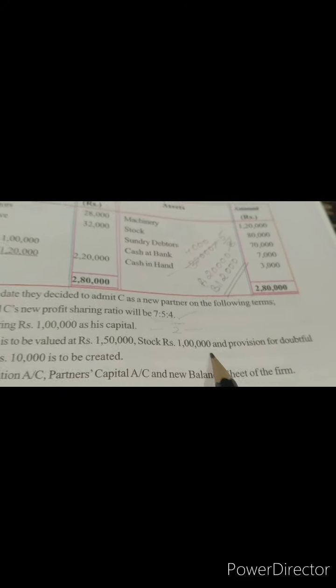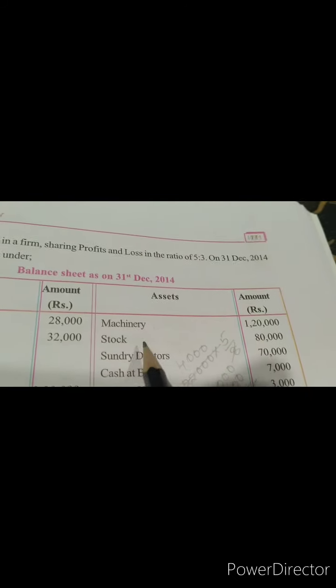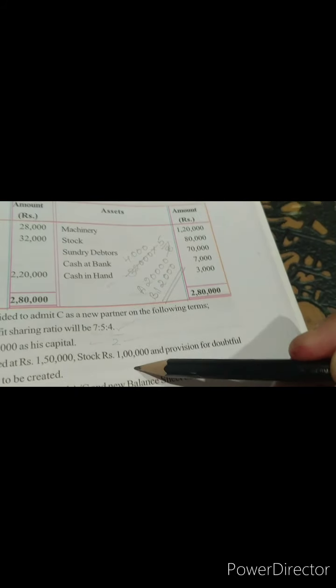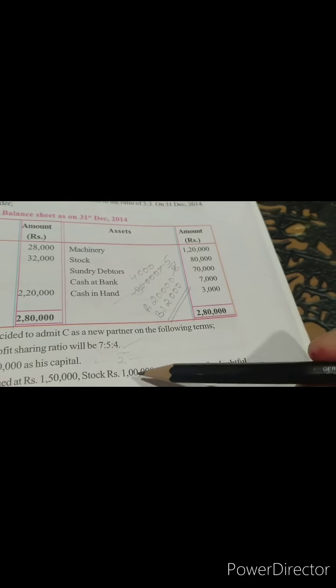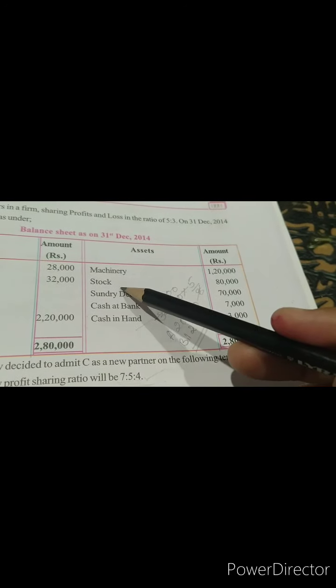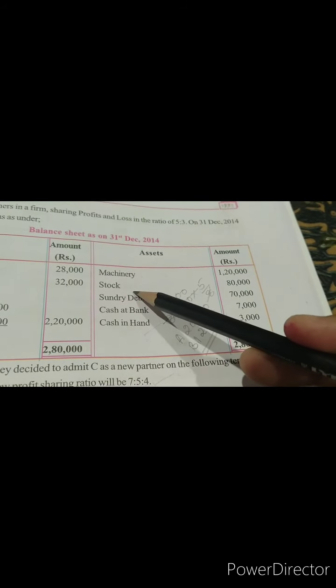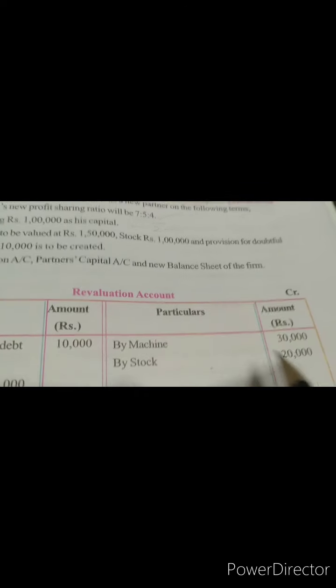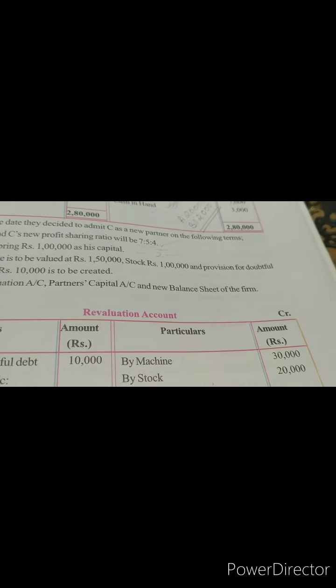How much are we given? 1 lakh. But as per our old balance sheet, we are given 80,000. We have to make our stock 1 lakh. To make this 80,000 to 1 lakh, how much amount we have to add? 20,000. So that means again an increase in the value of asset. It is an appreciation. So that also will show in revaluation account towards the credit side, 20,000.